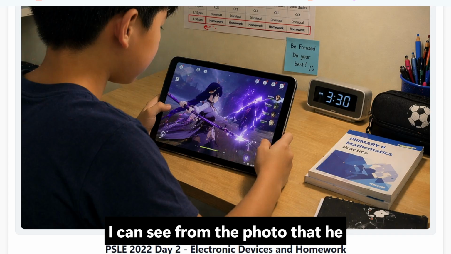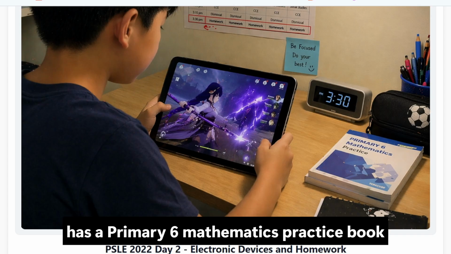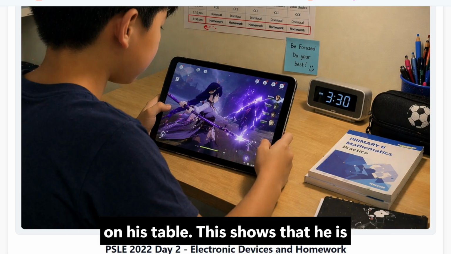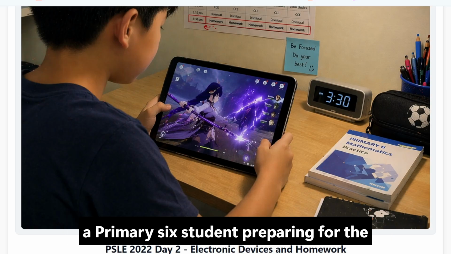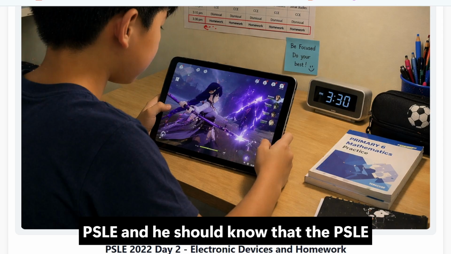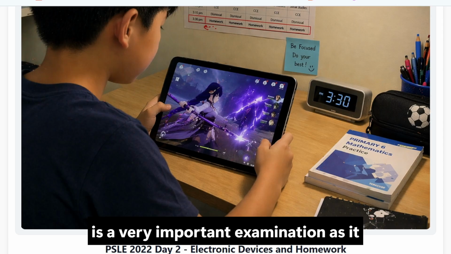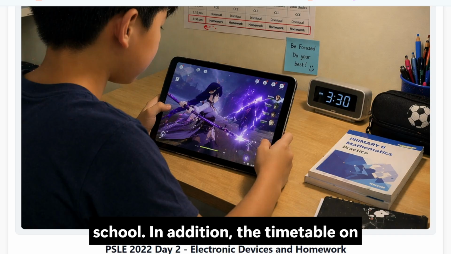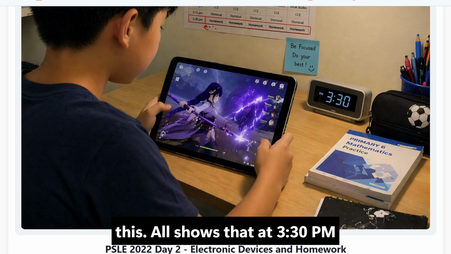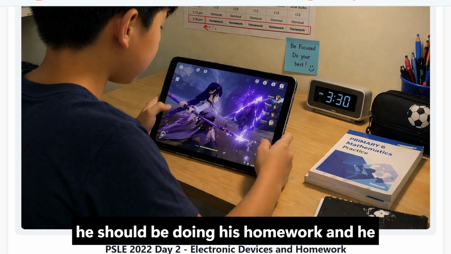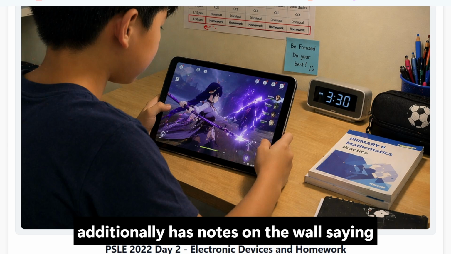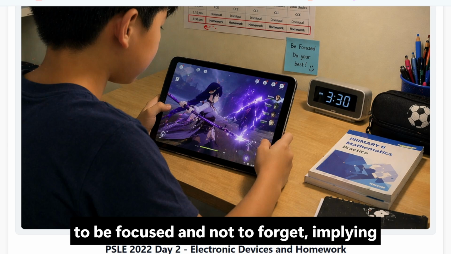I can see from the photo that he has a Primary 6 mathematics practice book on his table. This shows that he is a Primary 6 student preparing for the PSLE. And he should know that the PSLE is a very important examination as it determines his choice of secondary school. In addition, the timetable on his wall shows that at 3:30 p.m. he should be doing his homework, and he additionally has notes on the wall saying to be focused and not